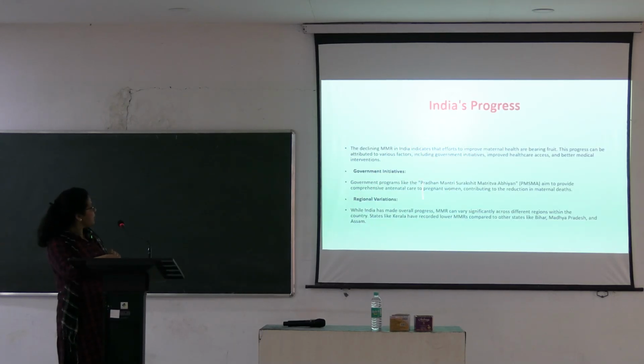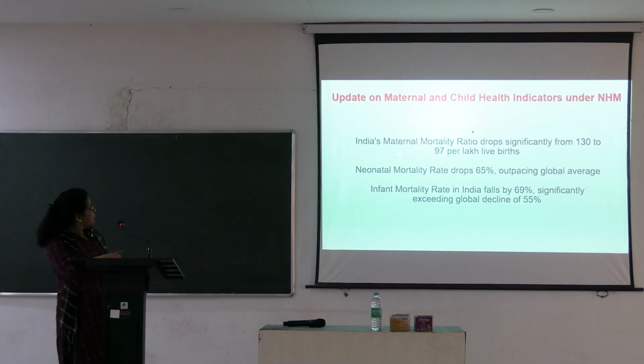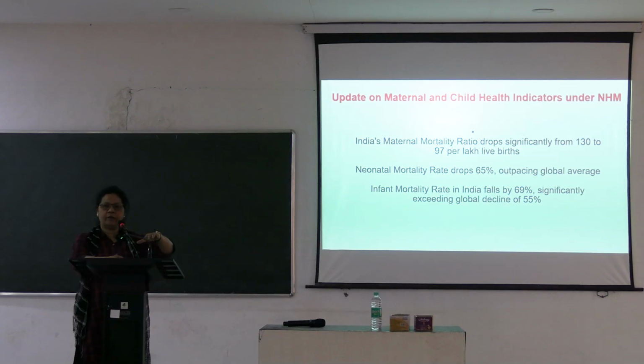India's progress has been there through government initiatives, with regional variations. India's maternal mortality ratio dropped significantly from 130 to 97 per lakh live births. NMR drops, infant mortality drops. So it has dropped below the global level.